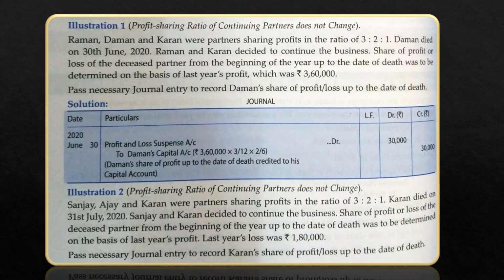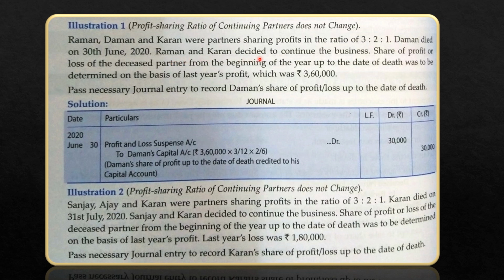Now let's solve one question. Raman, Daman and Karan were partners sharing profits in the ratio 3:2:1. Daman died on 30th June 2020. So this partner Daman died and his profit share is 2 by 6. Accounts are closed on 31st March every year. So after 31st March, then 1st April, May, June 30th, 3 months he was alive after the last balance sheet. He died on 30th June, so 3 months he was there in the business.